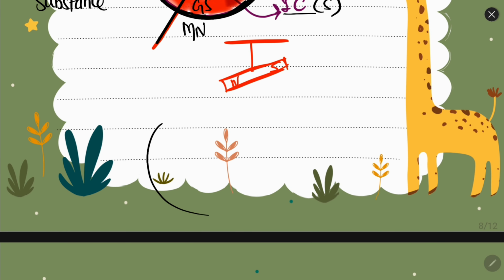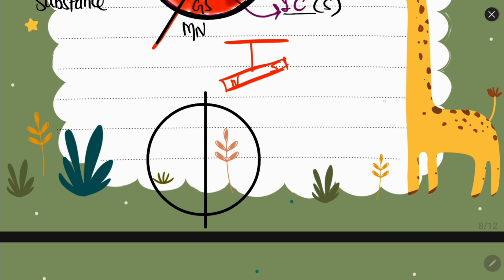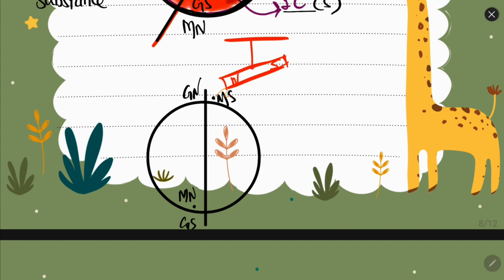So let's say that this is the Earth. It is observed that, let's say we are ignoring the tilt of Earth. We know that Earth is tilted at approximately 23.4 degrees, so we are ignoring that for now. Let's say this is the geographic north, this is the geographic south, and just ignore whether it is magnetic south or magnetic north. It does not matter. Just remember that the geographic north and the magnetic south are not at the same position, as well as geographic south and magnetic north are not at the same position. So there is some tilt like this.